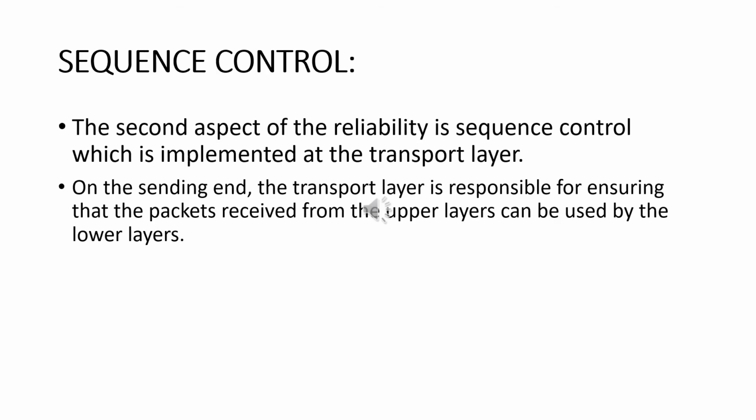The next one is sequence control. The second aspect of reliability is sequence control, which is implemented at the transport layer. On the sending end, the transport layer is responsible for ensuring that the packets received from the upper layers can be used by the lower layers. On the receiving end, it ensures that the various segments of the transmission can be correctly reassembled.